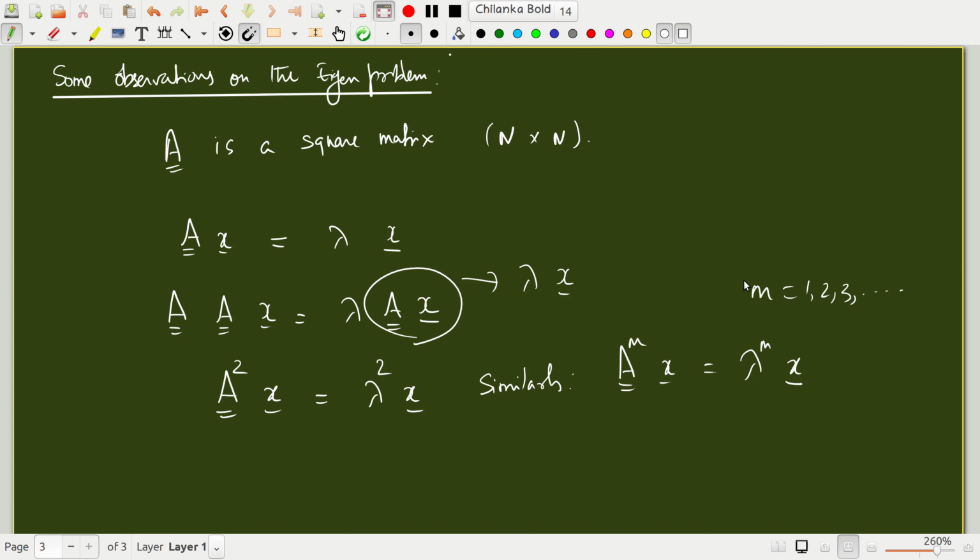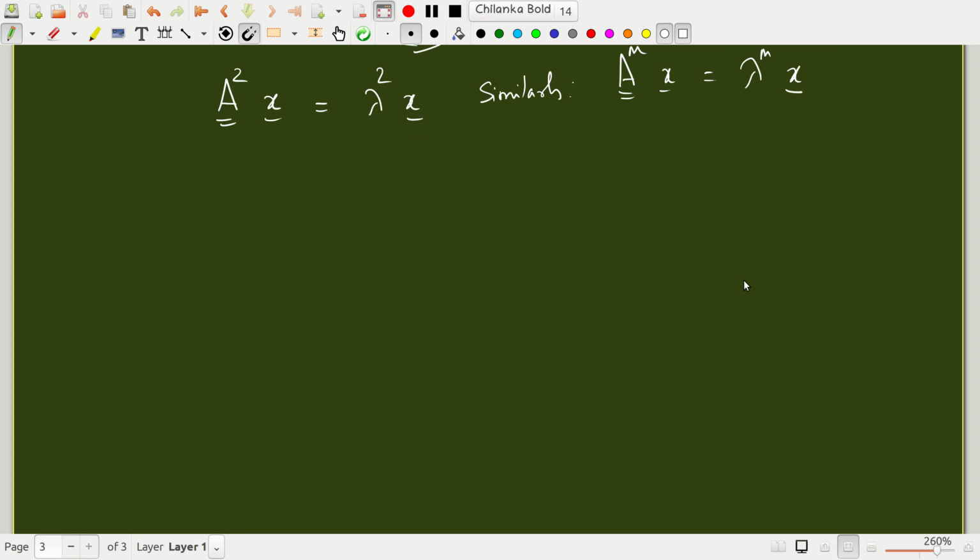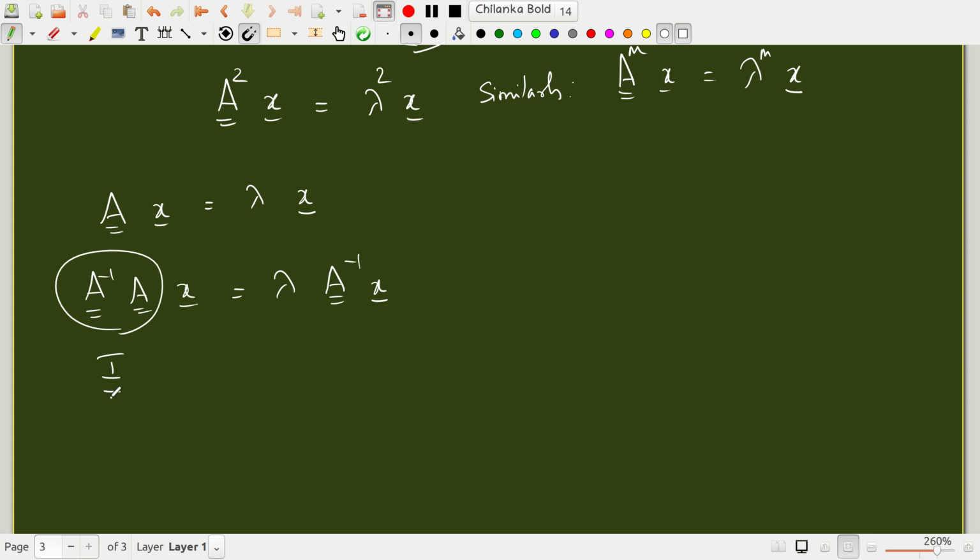Now let's go one step further. Suppose I have Ax equal to lambda x. I pre-multiply by the inverse of A on both sides. What is A inverse A? By definition, this is the identity. So identity times x, which is simply x, is equal to lambda A inverse x.